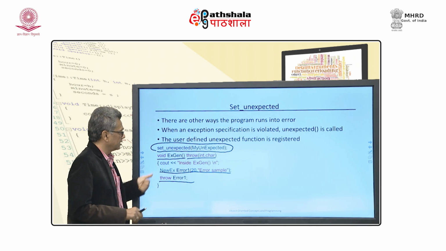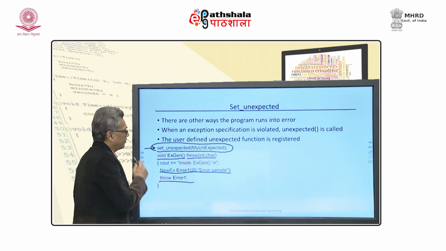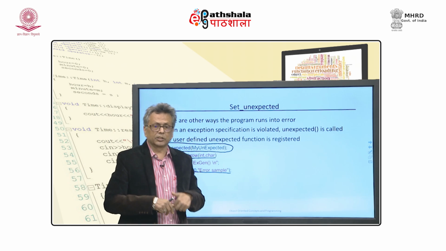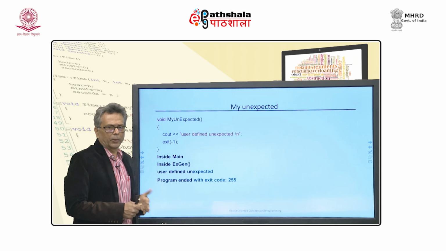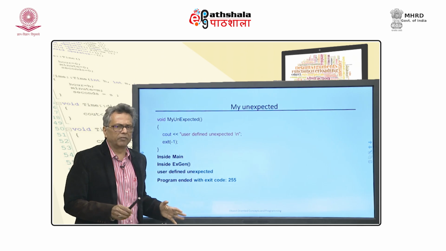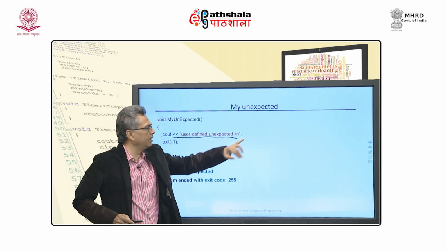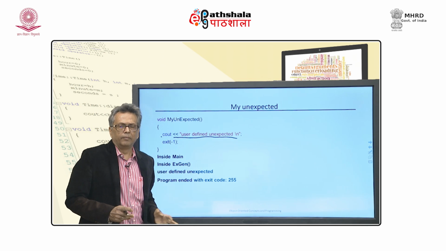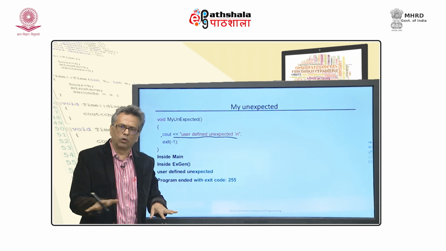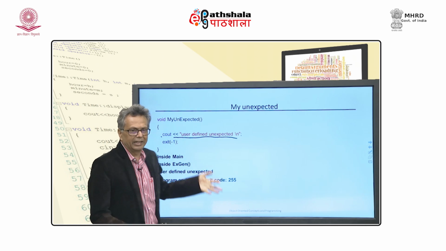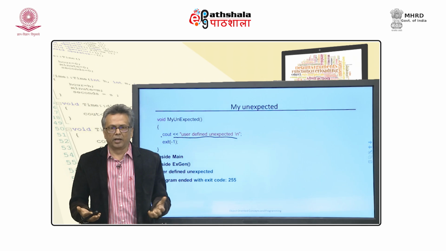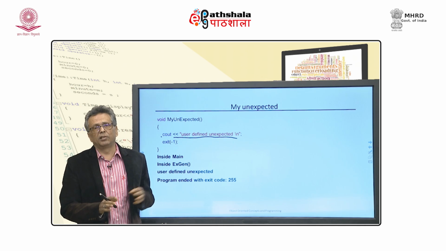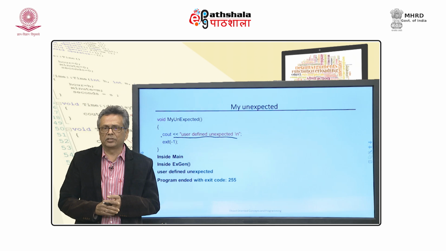But in this case, because we have already specified this, it is our unexpected which is being called. And I have written my unexpected in a very simple fashion. I just write one cout statement. So, when you execute, you realize that it is our own function which is being called. We have not written any cleanup action right here, because basically this is a code for explanation. But if you write a real industry level code, you will be writing a lot of cleanup actions here.